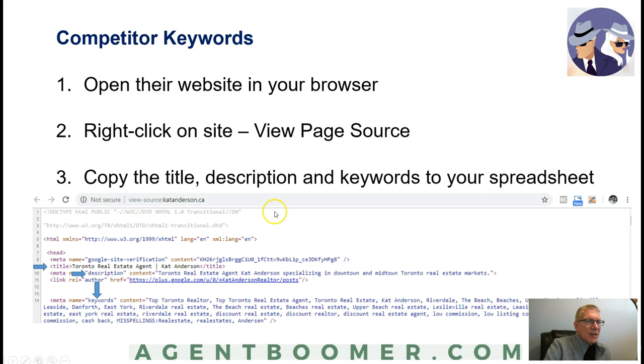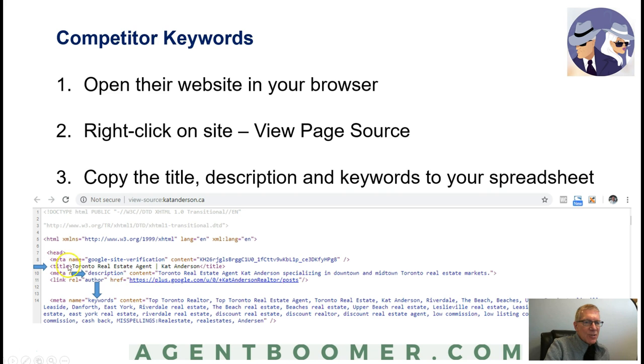All right, now that I've got all of those websites open in the browser, we're going to go over and right-click on one of the websites. Eventually we'll do all 3, but let's just do one together right now. We're going to view the page source, and we're going to copy down the title, the description, and the keywords to our spreadsheet, so at least we know more about what this particular website should be talking about.